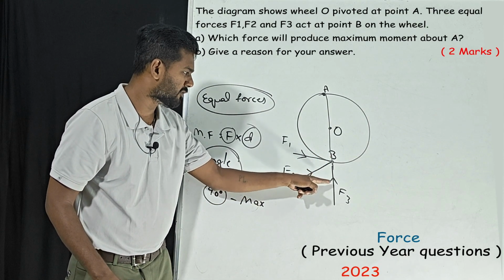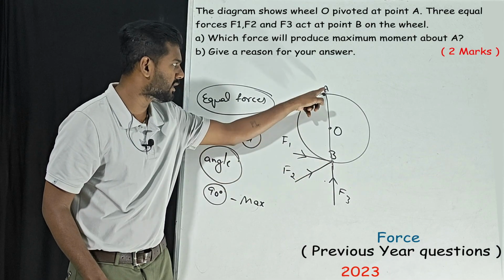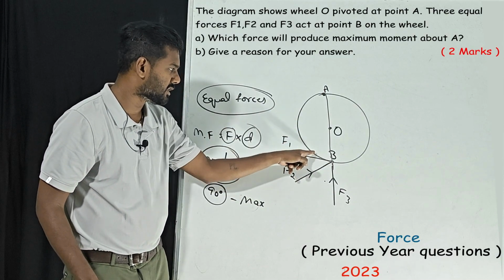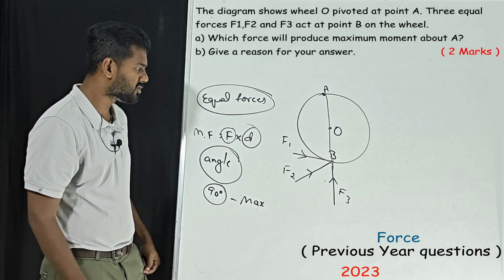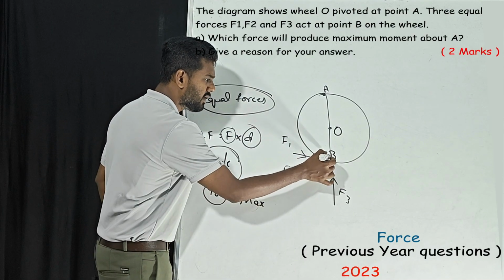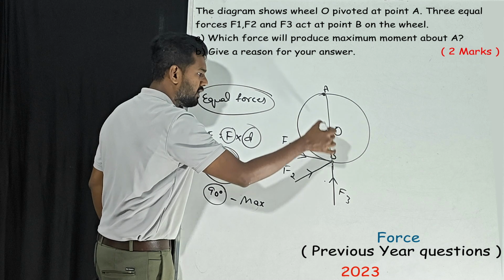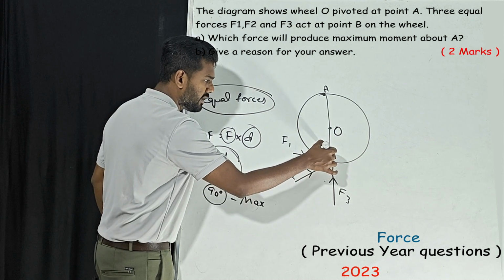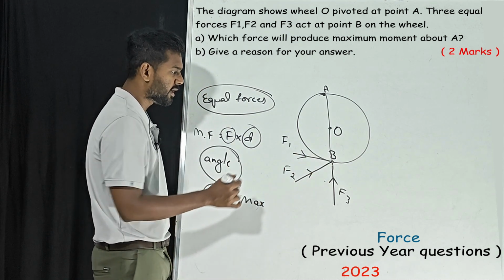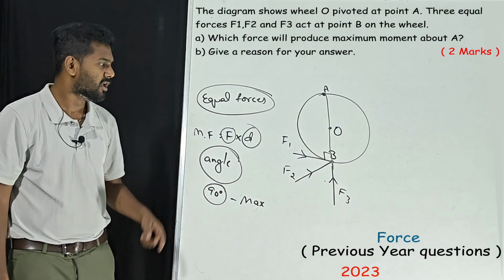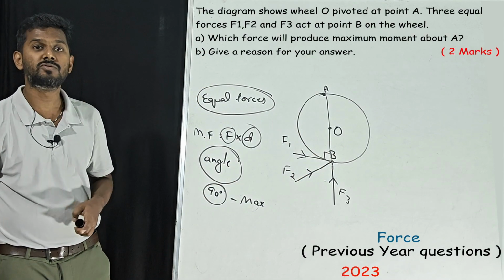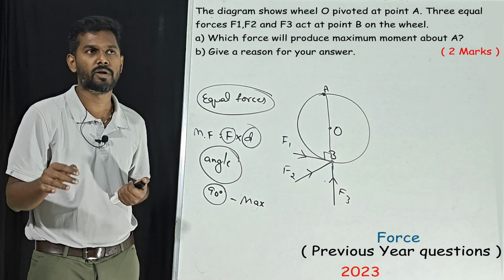F3, and what is the angle between force F3 and the perpendicular distance? That is almost like a straight line, so that is 180 degrees. That is wrong. F2, see here, from F2 there is a line. What is the angle between them? It is more than 90. That is also not correct. But F1 produces 90 degrees. So F1 is the force which is going to produce us maximum moment of force.